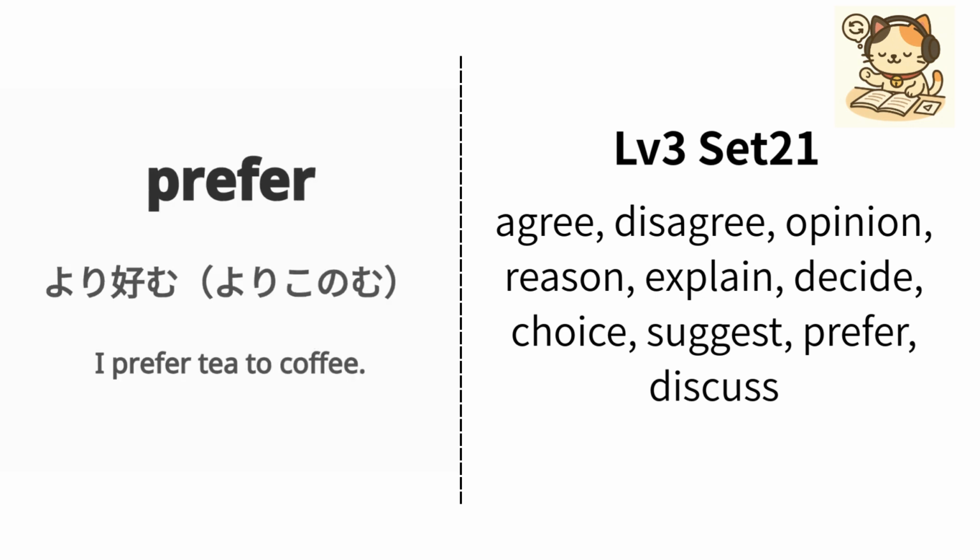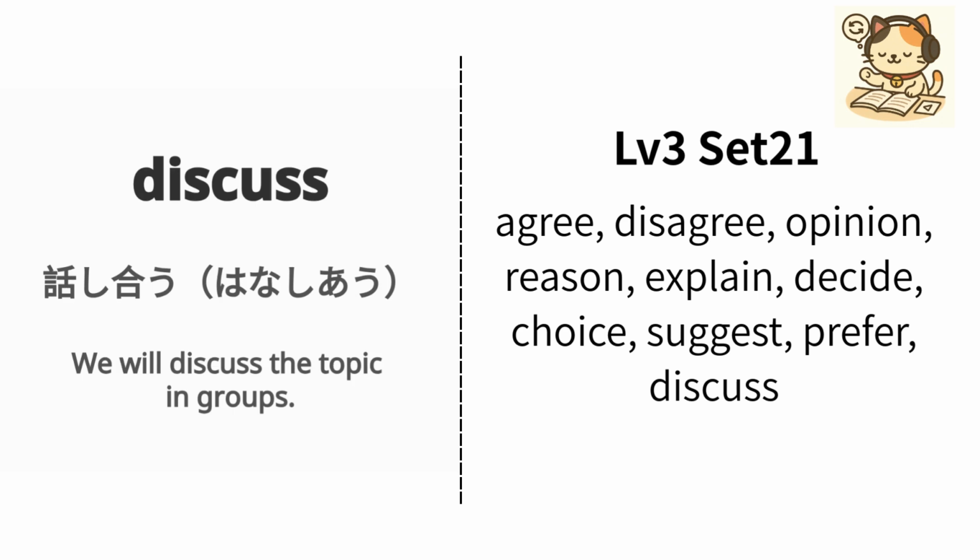English is prefer. Japanese is より好む. Example, I prefer tea to coffee. 私はコーヒーよりお茶の方が好きです. Repeat, prefer, prefer.